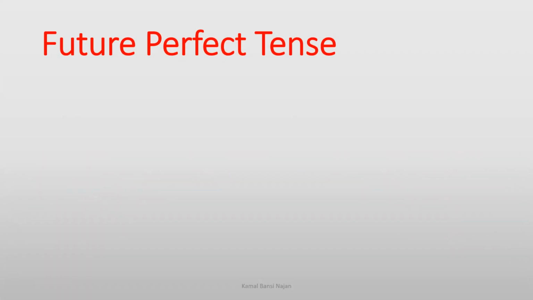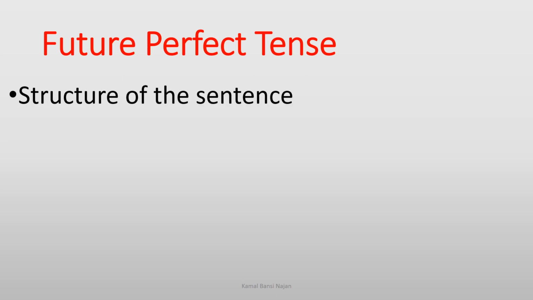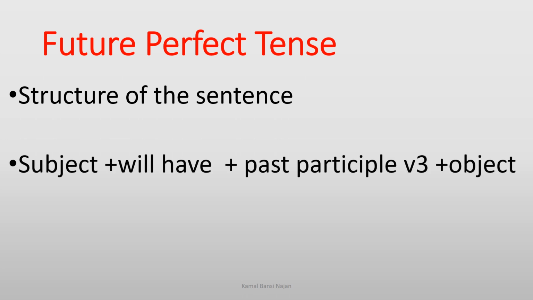Future perfect tense. In future perfect tense, we have to concentrate on the structure of the sentence. Subject plus will have plus past participle, that is verb 3, plus object. Learn it well, the structure of the sentence.